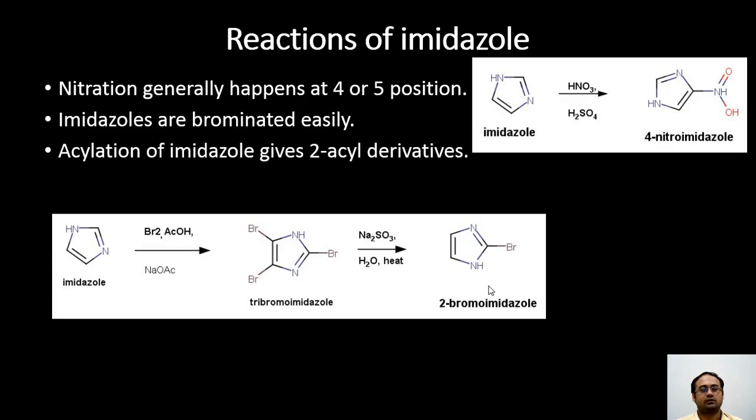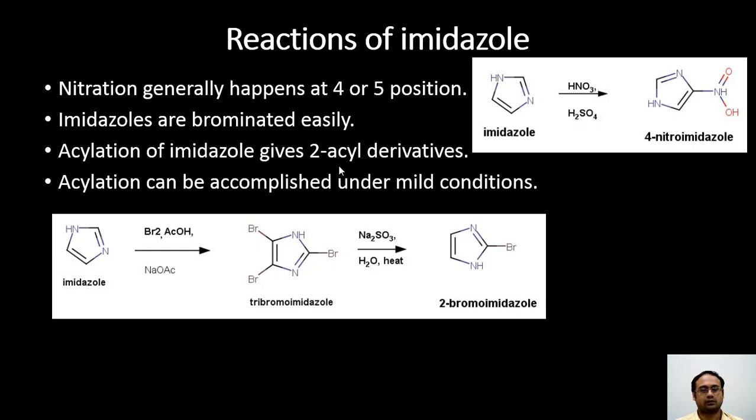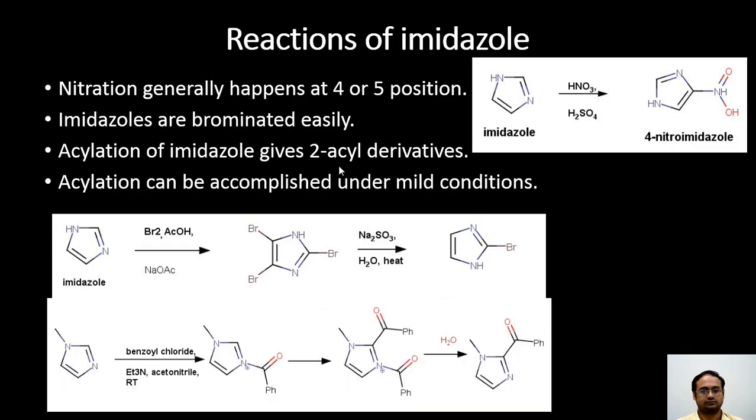Acylation of imidazole is also possible, but it gives us 2-acyl derivatives exclusively, and these acylations can be performed under mild conditions. This is thought to proceed through first N-acylation, where imidazole first reacts with benzoyl chloride, and N-acylation at the nitrogen position takes place, where this nitrogen gets a positive charge.